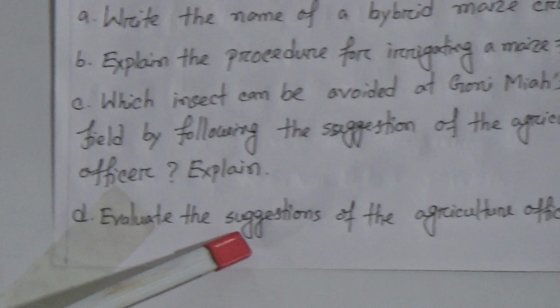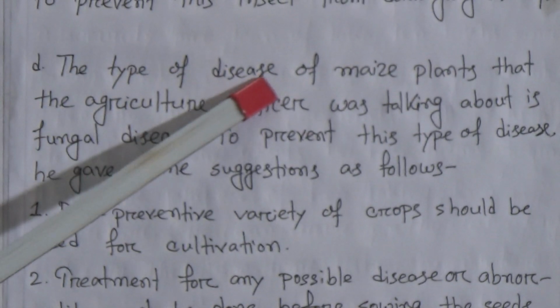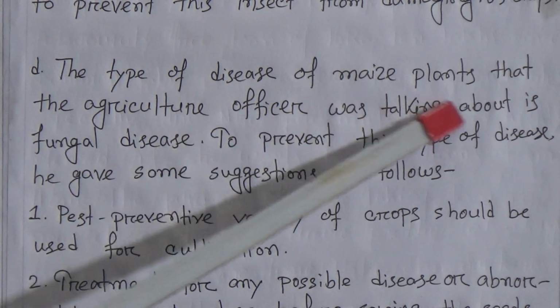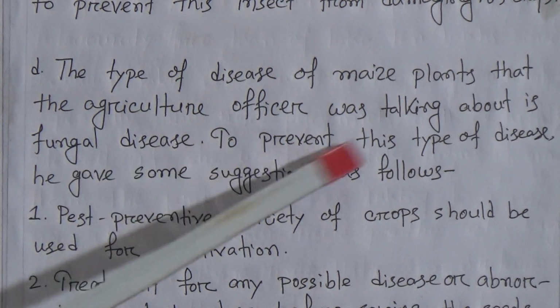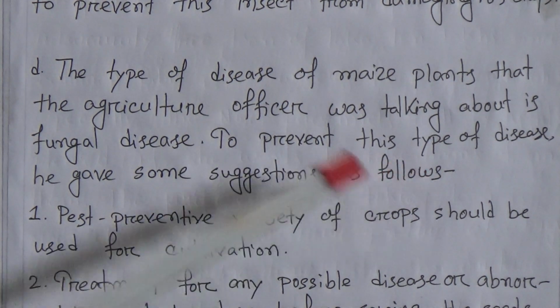Question number D. Evaluate the suggestions of the agriculture officer. The answer is the type of disease of maize plants that the agriculture officer was talking about is fungal disease. To prevent this type of disease, he gave some suggestions as follows.